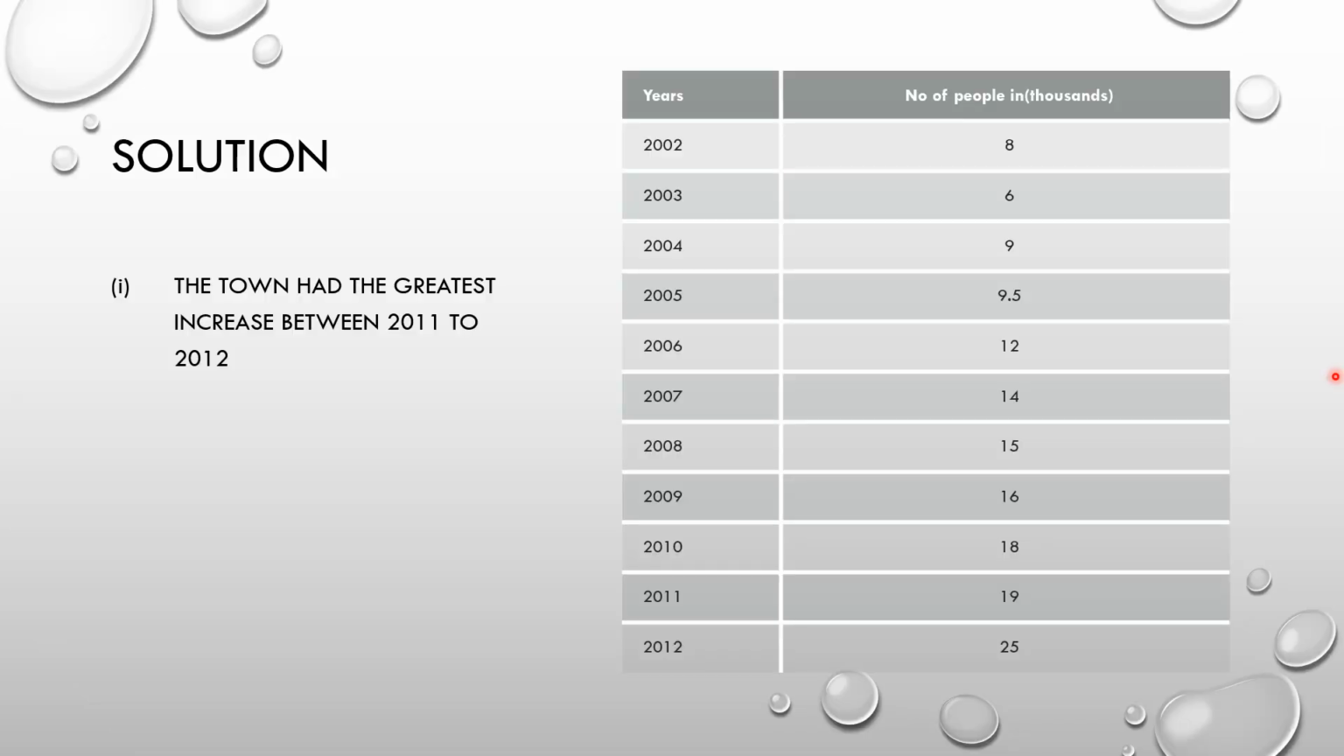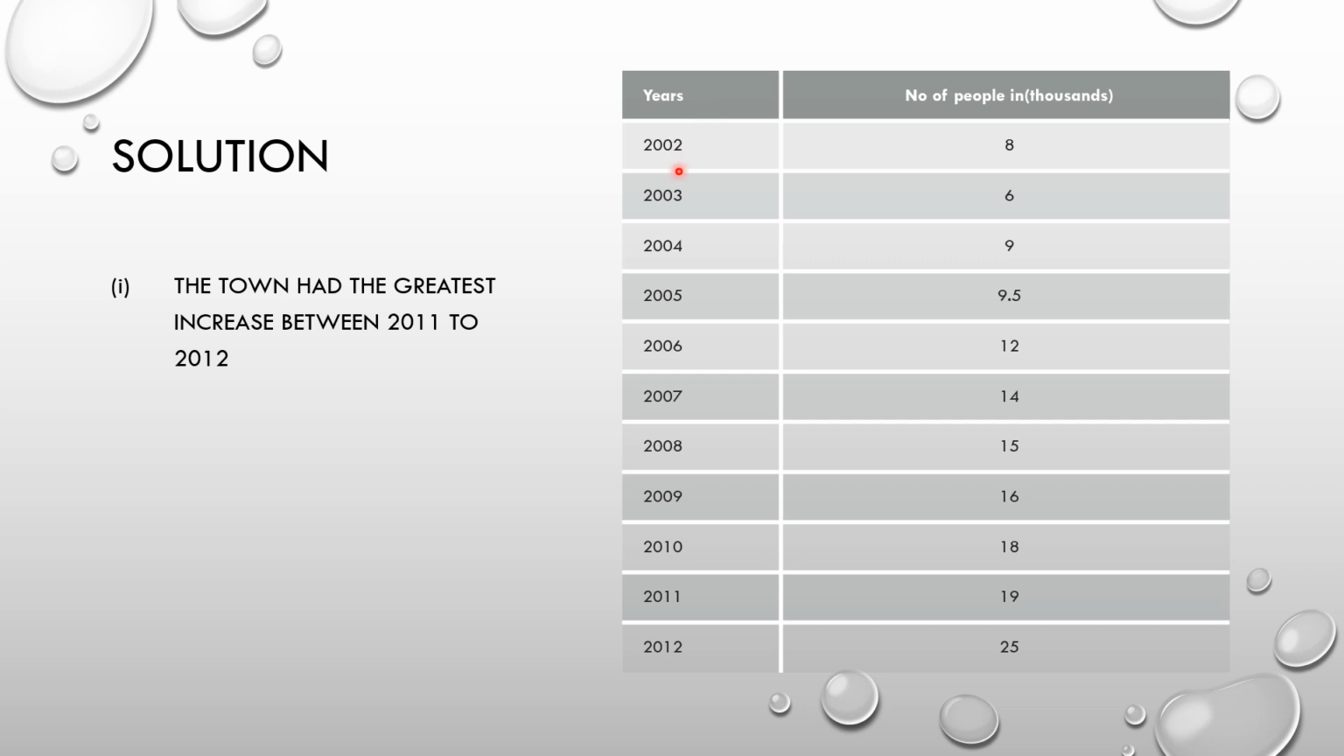In part 1 it is asked between which 2 years the town had the greatest increase in the number of people. You can see from the line graph that there is a sudden increase between 2011 to 2012. The town had the greatest increase between 2011 to 2012, and we have converted the line graph into tabular form.